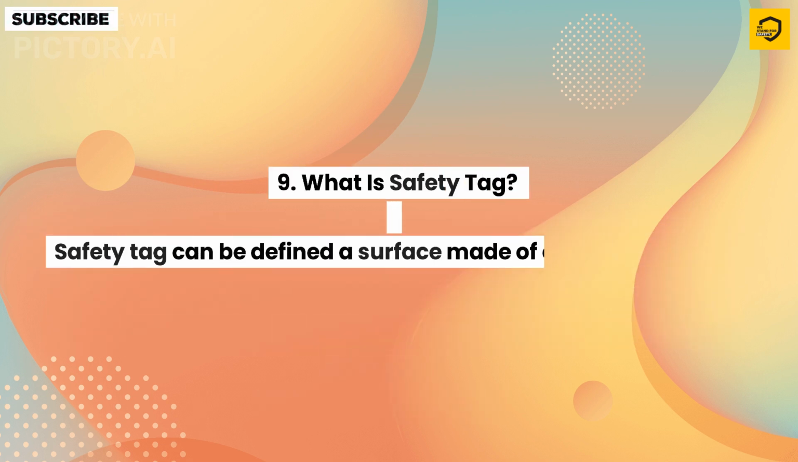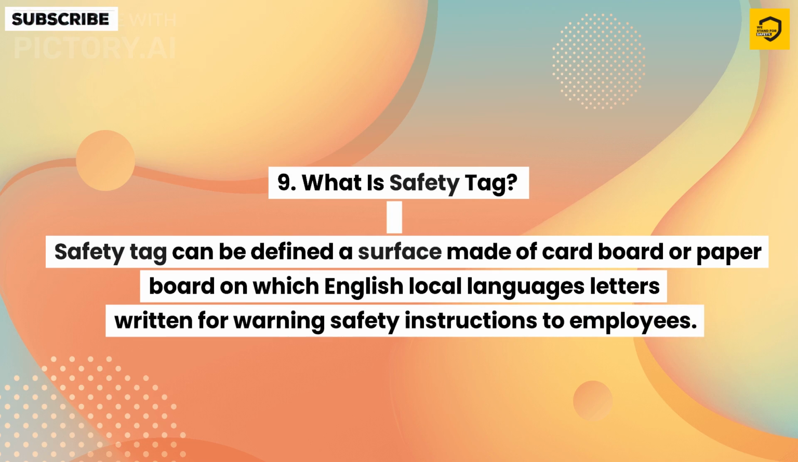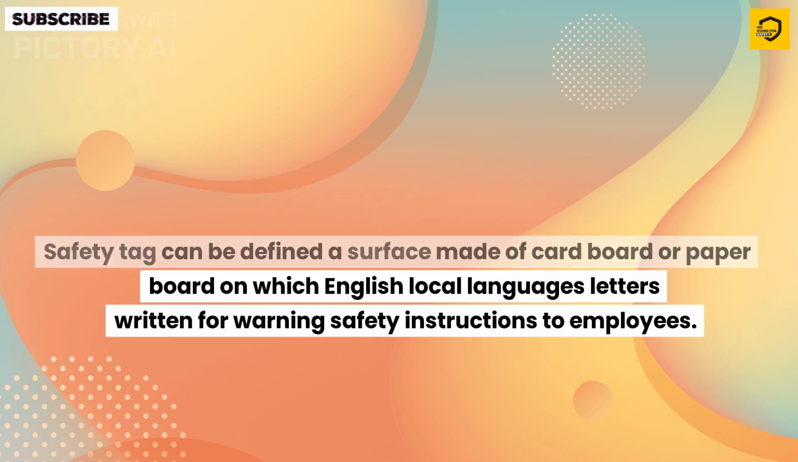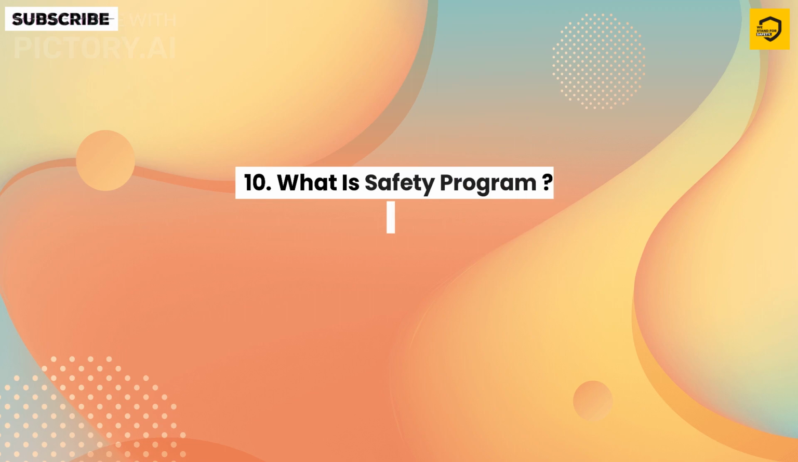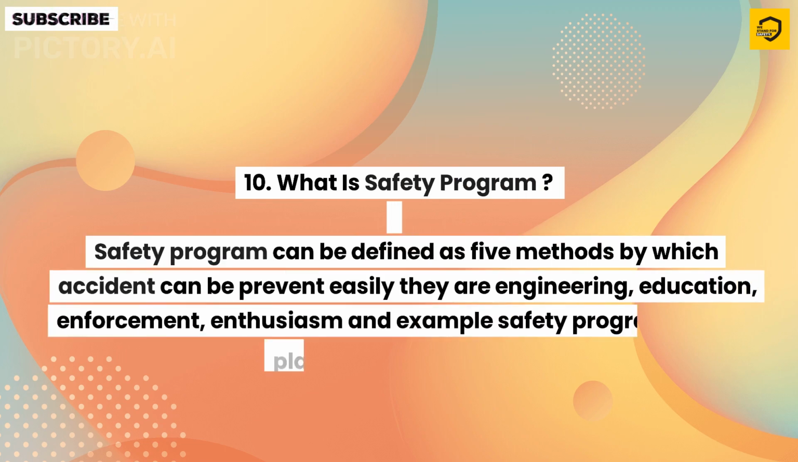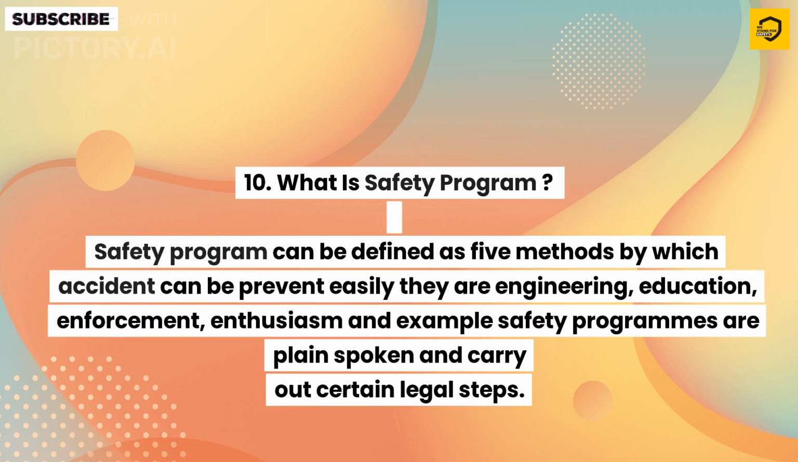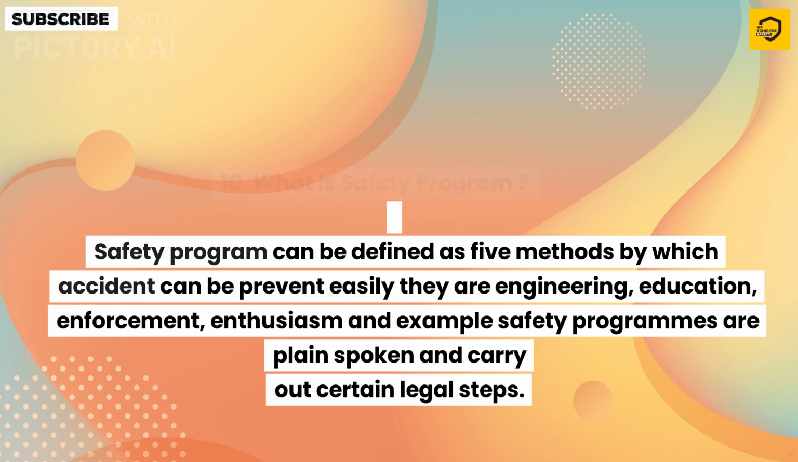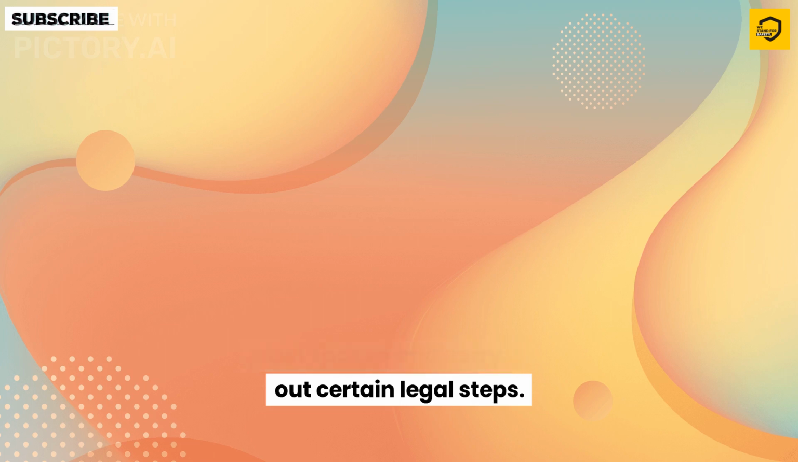9. What is safety tag? Safety tag can be defined as a surface made of cardboard or paperboard on which English or local language letters are written for warning and safety instructions to employees. 10. What is safety program? Safety program can be defined as 5 methods by which accidents can be prevented easily. They are engineering, education, enforcement, enthusiasm and example. Safety programs are plain spoken and carry out certain legal steps.